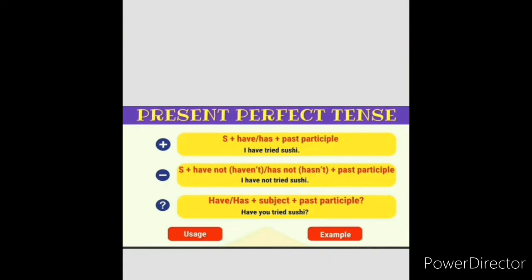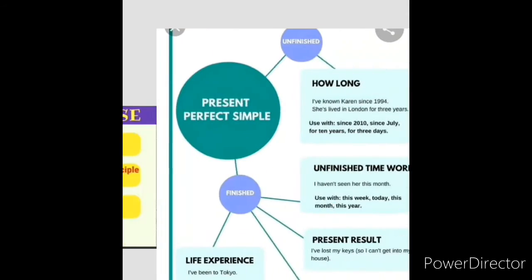Okay. Present perfect tense, for that I have already told you. Subject plus have or has plus past participle. Subject means what? I have tried. Past participle, correct? Try is the simple word, past tense means tried. You have to add ed along with the verb. I have tried sushi. Yes, the same sentence form is used for negative and for question also.